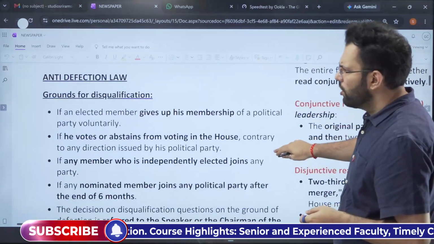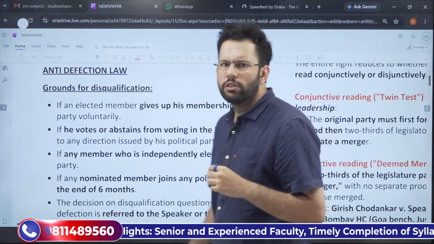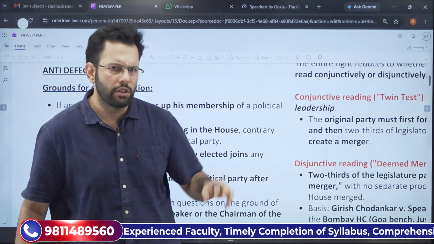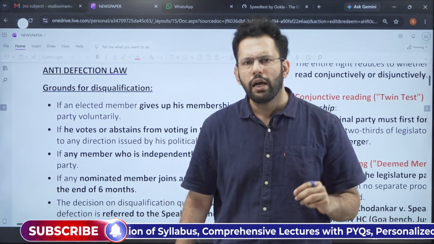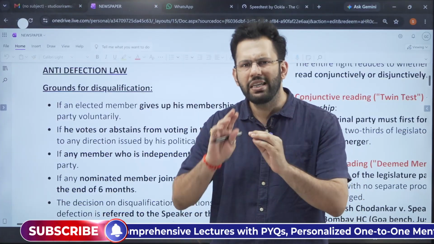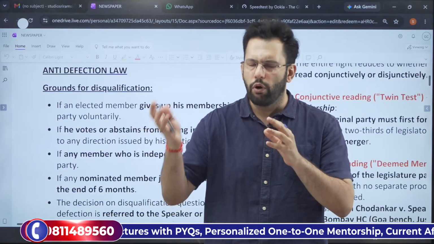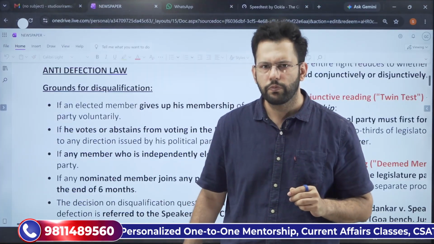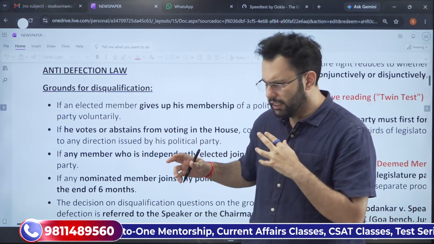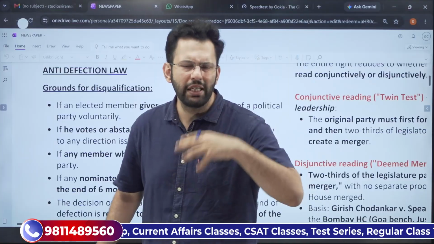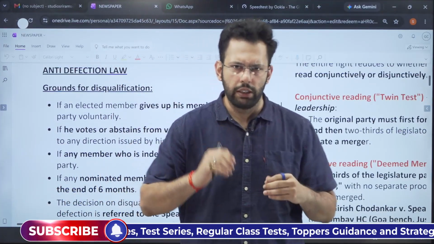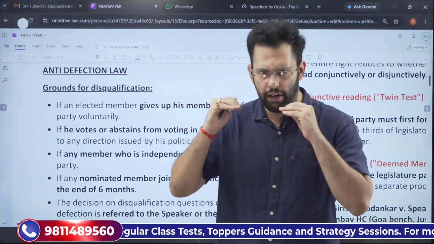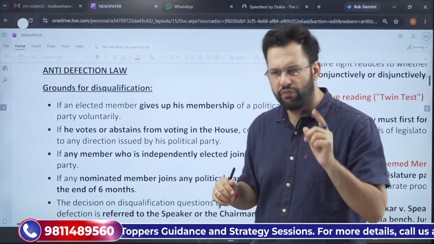So the anti-defection law was not originally provided in the constitution. It was later added in the constitution. We all know that it was added by the 52nd constitutional amendment, and it was done in order to prevent defections from one party to another. Now, what does the anti-defection law say? That a person will lose his membership in the house if he defects from one political party to another, and there are certain conditions that have been provided. Let us see those conditions one by one.